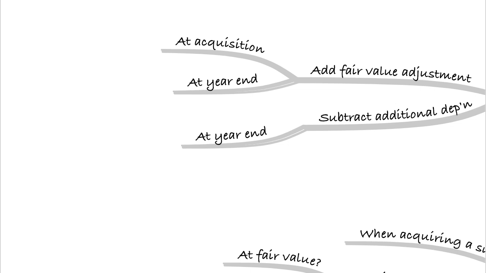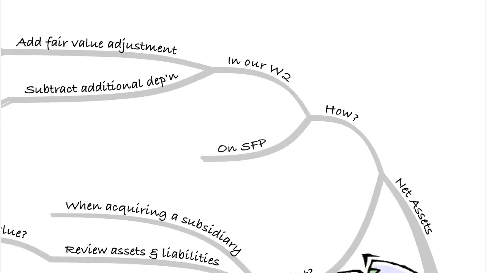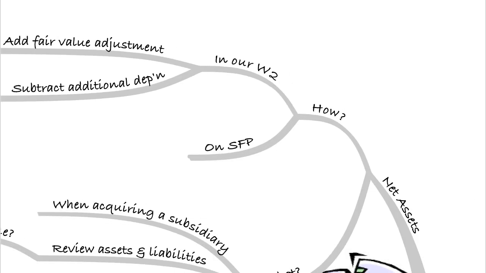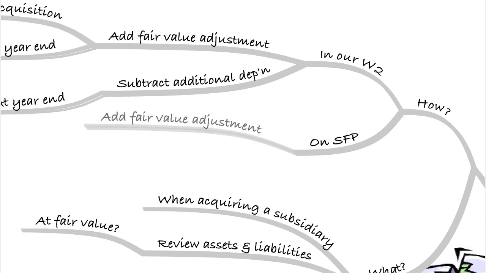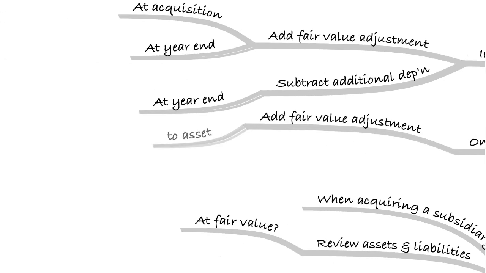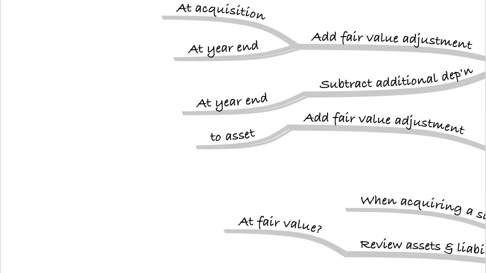So we'll need to subtract that out from our working two for the assets at the reporting date. So once we've done that, then on the statement of financial position, when we finish off our question, we'll need to add the fair value adjustment to the value of our assets. So we'll need to increase the value of our assets on the face of our statement of financial position so that they're coming up to fair value.